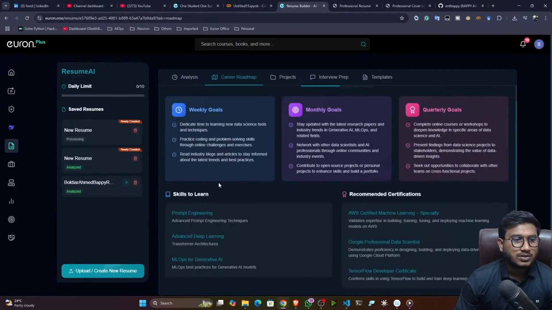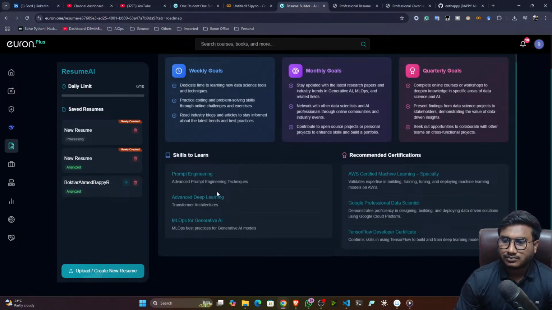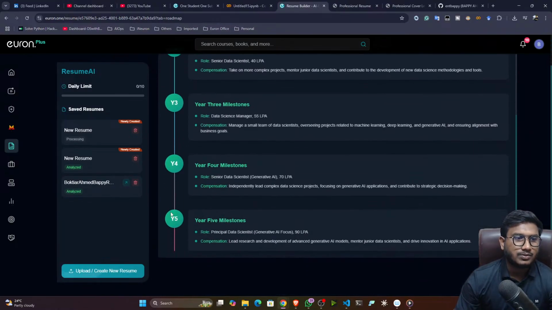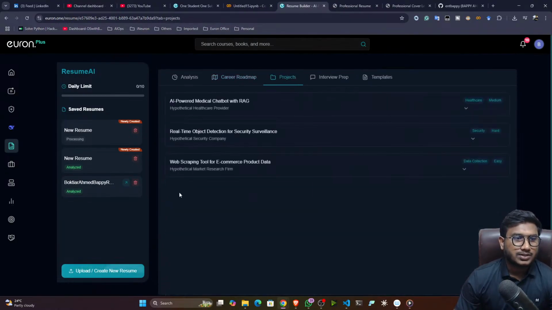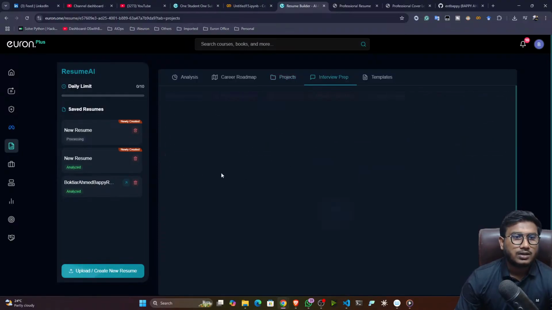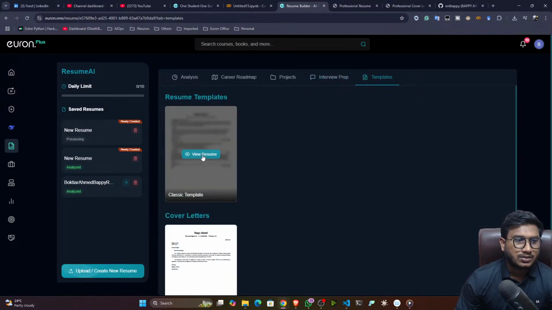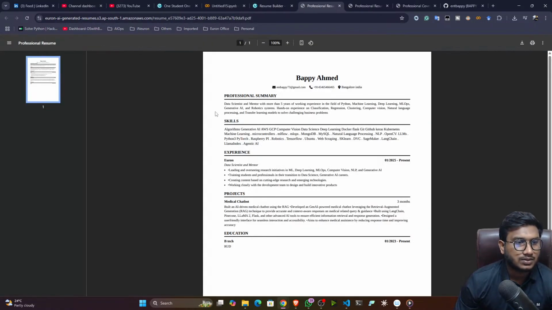Then the career roadmap I'm also getting as per the information I've given in my resume. Then you can see the short-term goals and the 5 year vision, what exactly you have to do. Then the projects: whatever projects I have added, it is suggesting, and apart from that it is also suggesting some different projects you can do. Then the interview preparation, then the template of my resume. So this is the entire template.